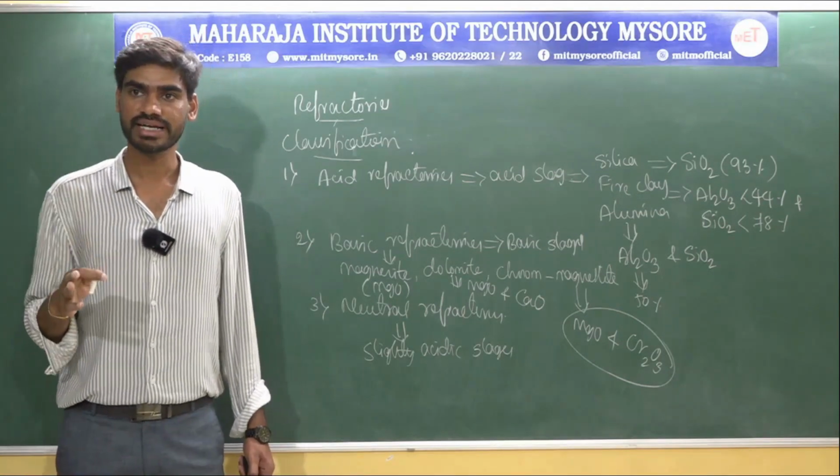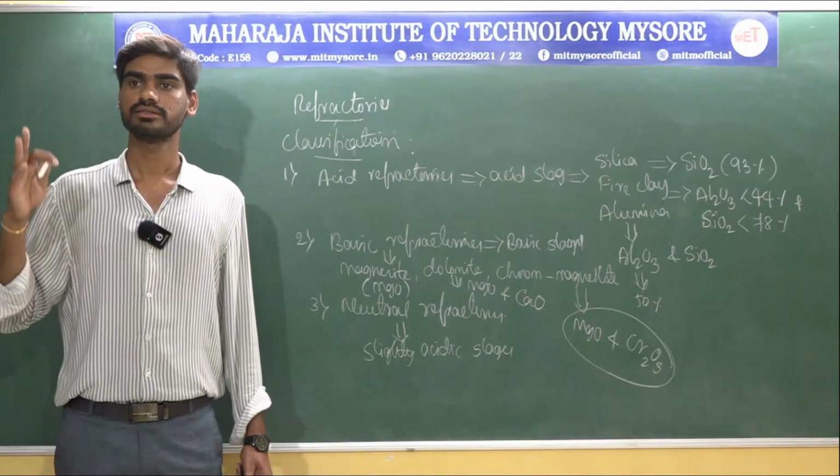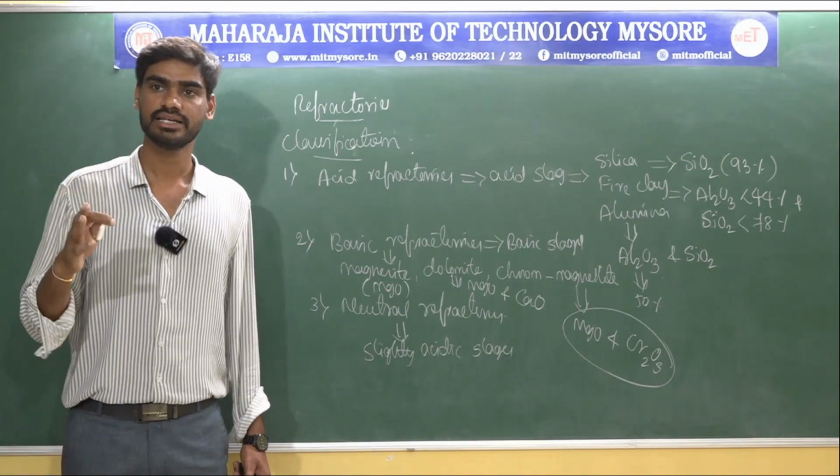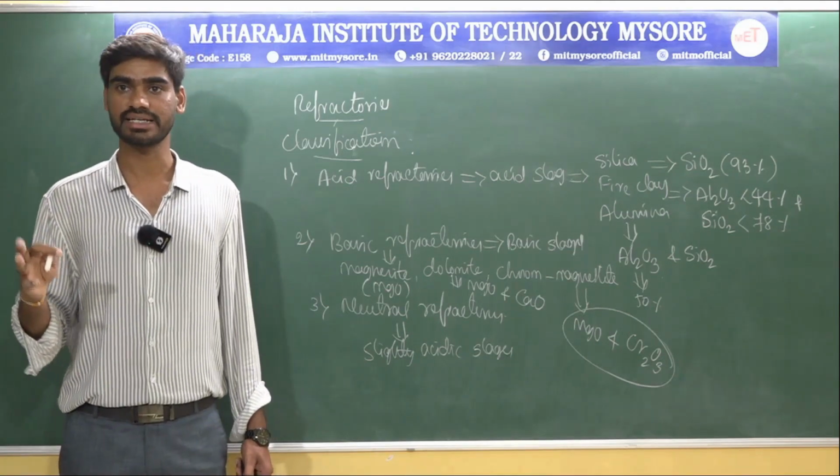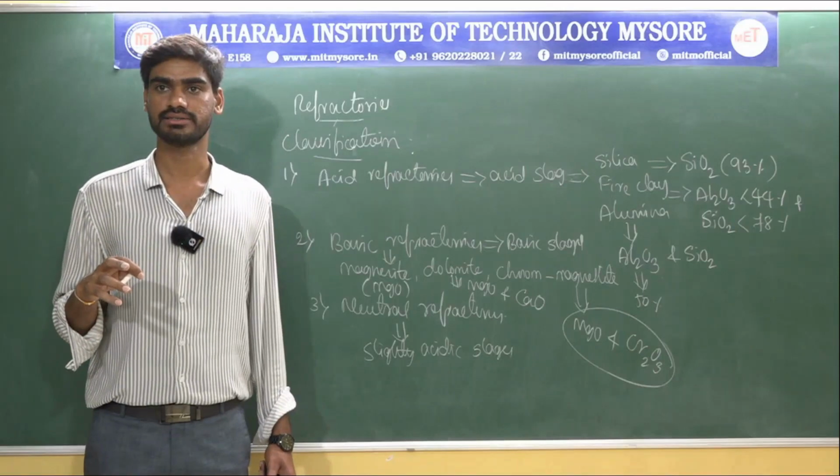Refractories such as carbon and graphite, silicon carbide, and zirconia refractories are known as neutral refractories.